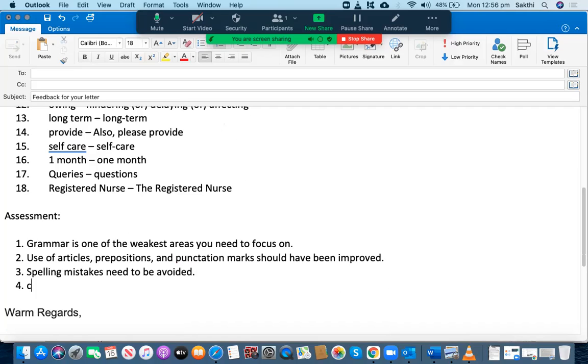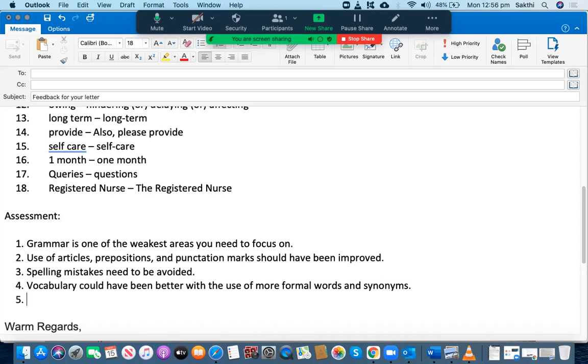Okay, vocabulary could have been better with the use of more formal words. It's really important that you use more formal words and synonyms. Okay, you don't need to repeat the same words again and again. Connectivity is okay. There's no issue with the connectivity.